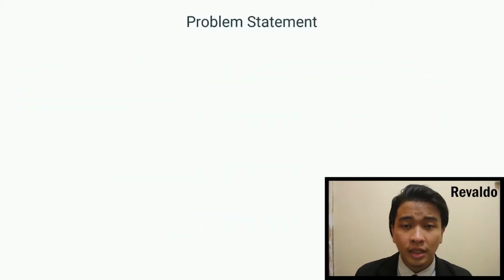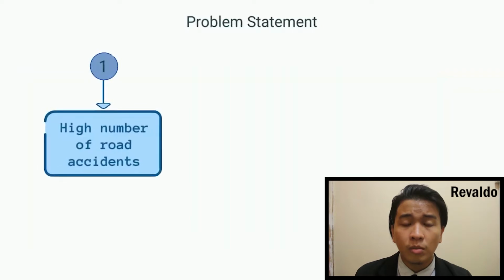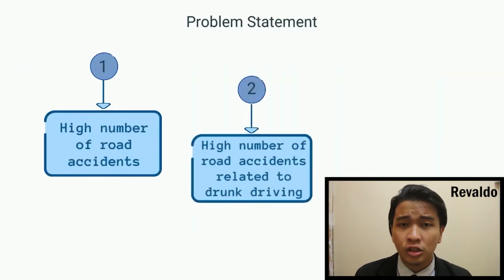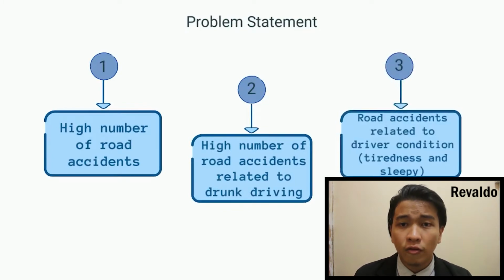We have 3 problem statements. The first one is to reduce the number of road accidents in general. Second one is to reduce the number of road accidents due to the consumption of alcohol. And the last one is to reduce the number of road accidents due to the physical state of the driver itself.